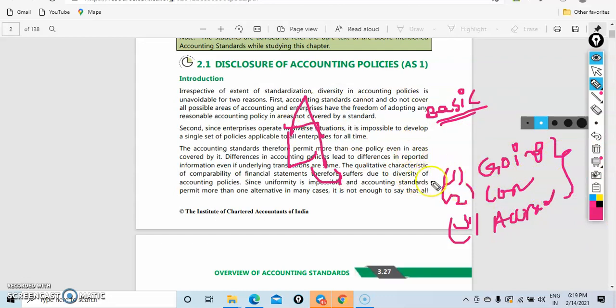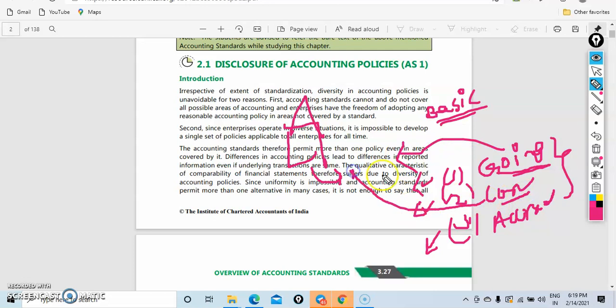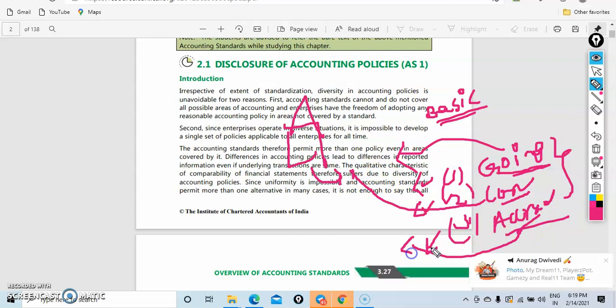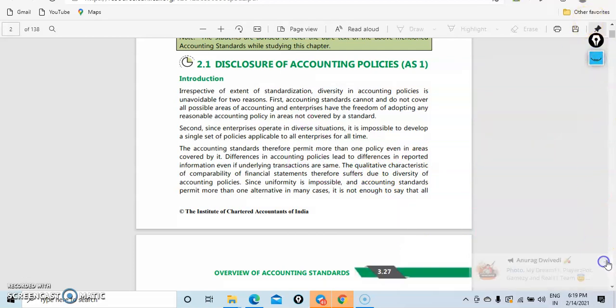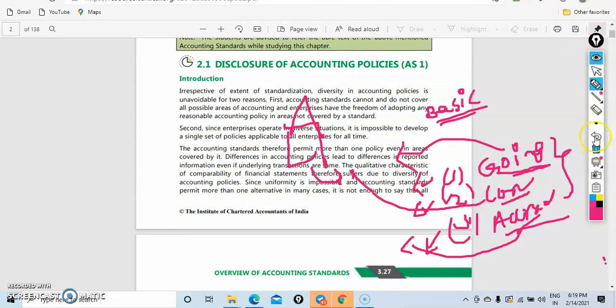But what will happen? If anything affects the going concern, you need to disclose. If the consistency, the policies, are changing continuously, you need to disclose. If accrual is not followed, then you need to disclose. So before going to this, first we will understand what is meant by going concern.